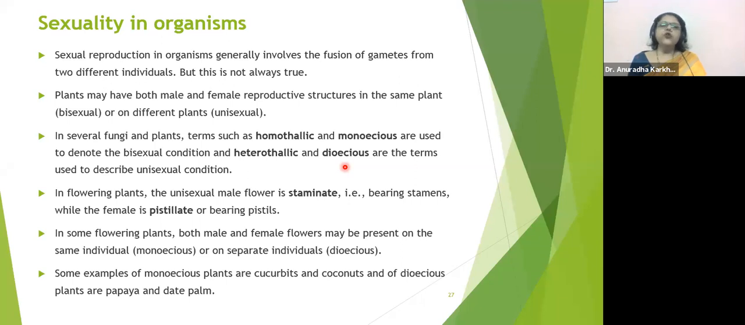Pistillate means those who are going to have only pistil. Pistil means carpel, beta. Pistil का दूसरा नाम है carpel. Carpel या pistil कहते हैं हम लोग उसको. That is style, stigma, ovary, gynoecium जिसका बनता है ना वो. Okay, that is your pistil.